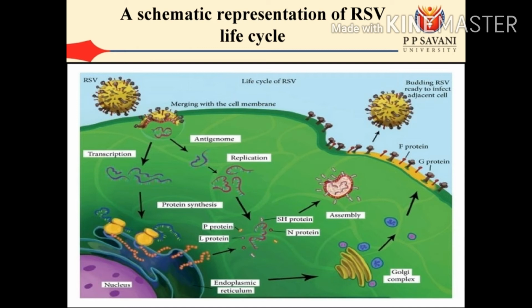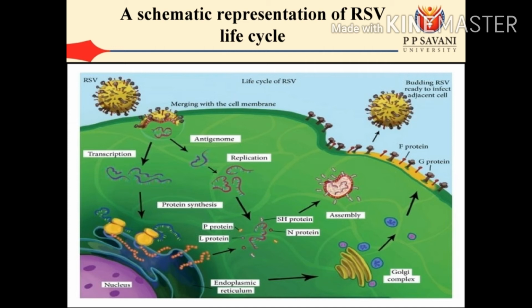And the second one is the endoplasmic reticulum. They produce some proteins through the complex in the Golgi bodies, and these promote the assembly of the genome, and they are released by the protein located on the cell membrane of the host cell, and they are used for the formation of the RSV virus.